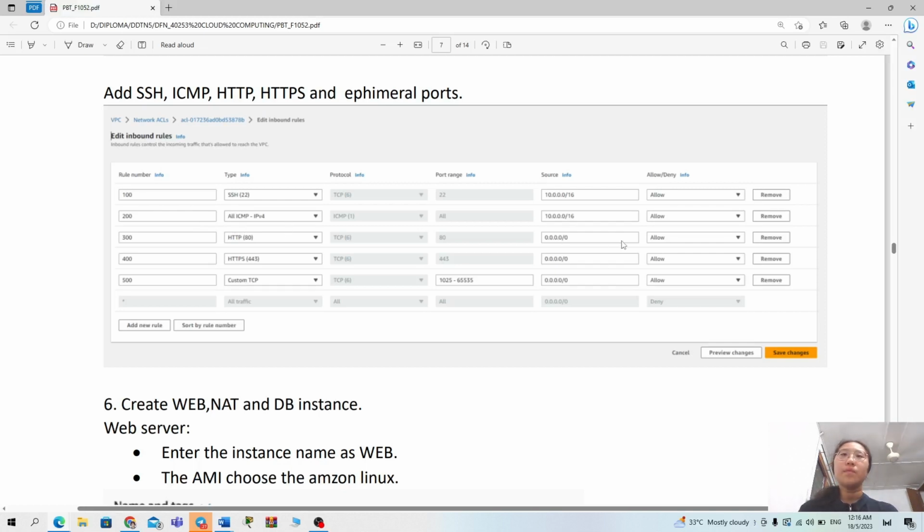We also allow from the source 10.0.0.0/16, and rule 300 is HTTP from all traffic allowed, and 400 HTTPS allows all traffic, and also rule number 500 allows the port range from 1025 until 65535, also from all traffic. After that, we need to click save changes.